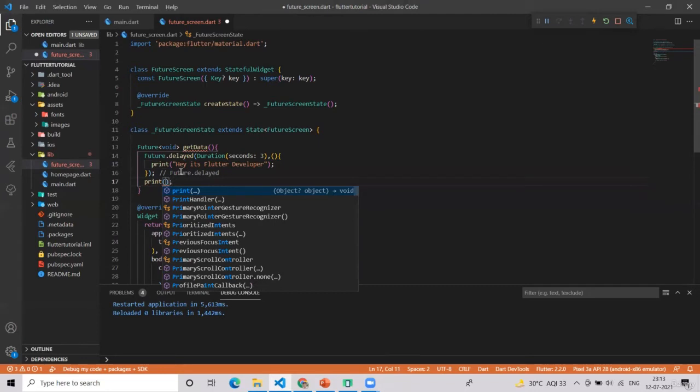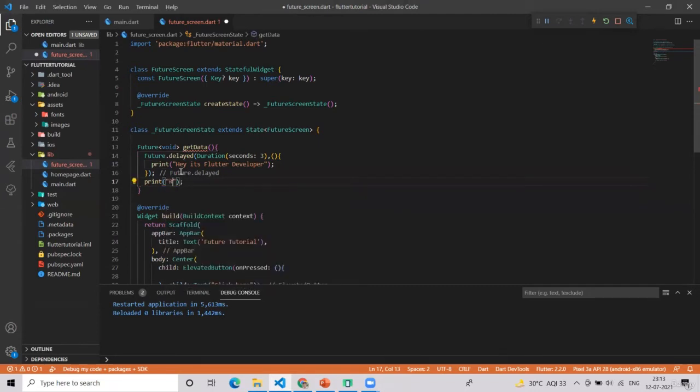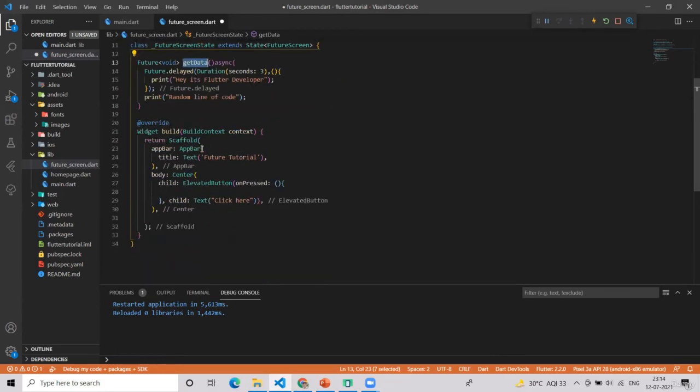And the next line of code we will write here is a random line of code. Just remember this thing. And since it's a future, it should be asynchronous. We have to write async there. It's a thing that you have to remember all the time, that Flutter should know that this function is an asynchronous function. That's it. Now copy this get data and in the on press execute it.